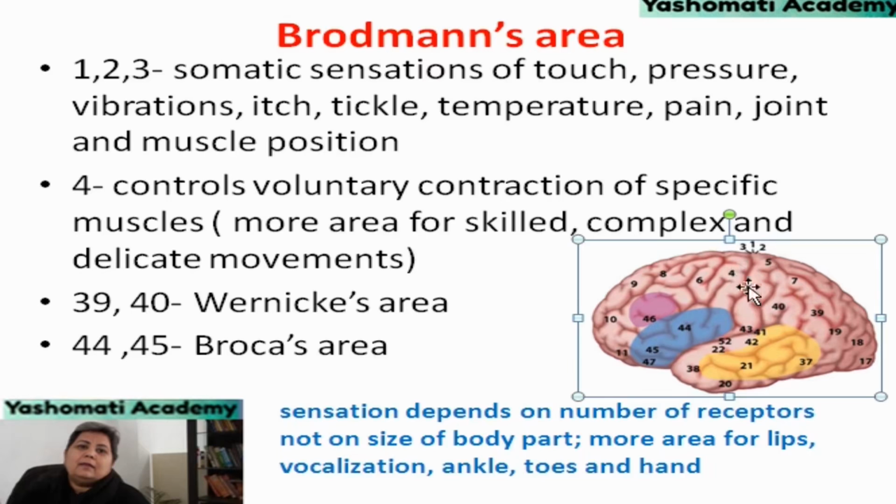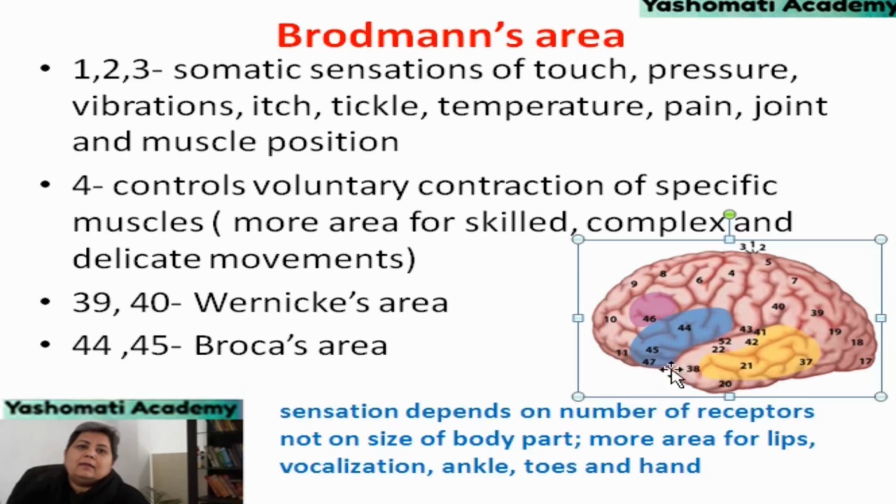Similarly, area 4 is related to voluntary contraction of specific muscles. More areas are allotted for skilled, complex and delicate movement. Along this suture, there are different areas which are related to contraction of specific muscles. If the movement is complex and delicate, then more area is allotted to that particular movement.